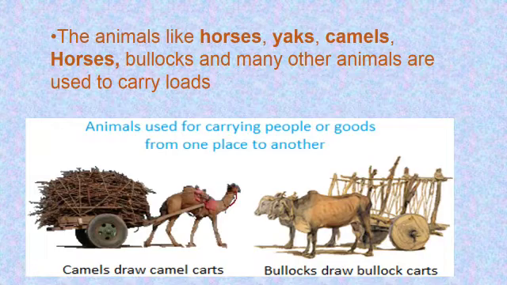Because animals like horses, mules, camels, cows, etc. are used to carry loads in different places where they are available. Available means like a camel is available in a desert, so camel carts are used.